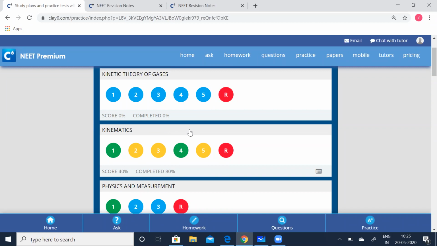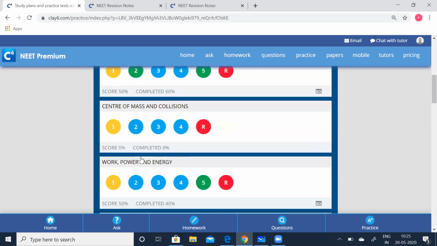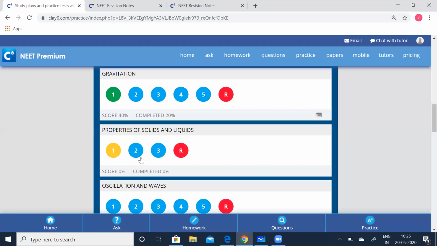Learn all the concepts well, then attempt your test. Here you can see that the blue bubbles represent that you have not taken the test, it is yet to be taken. The red one is the random test. Green is you have attempted the test. Even if you have attempted the test, if you're not satisfied with your results, you can attempt it any number of times. And yellow represents the incomplete test. Now let's go to the questions, properties of solids and liquids. I'm going to the first test.